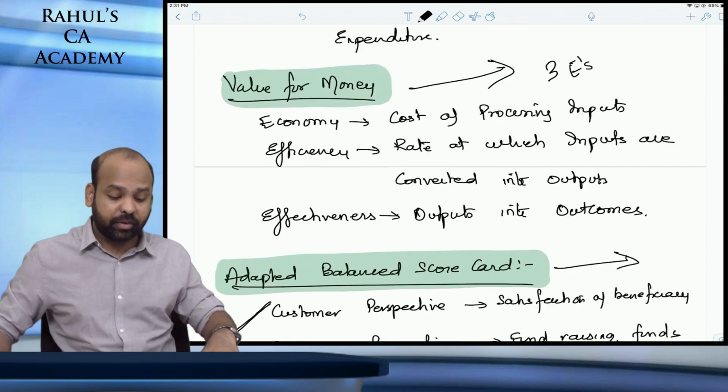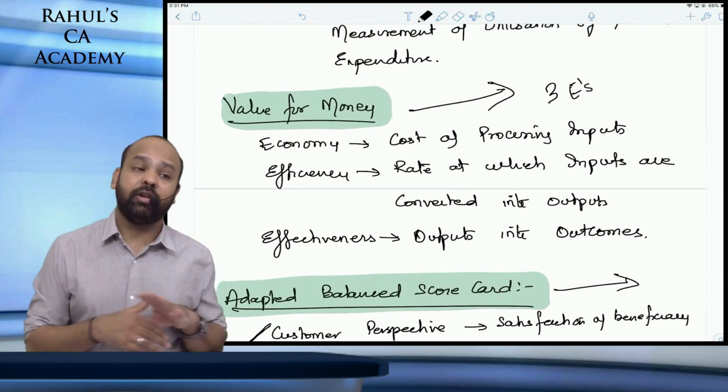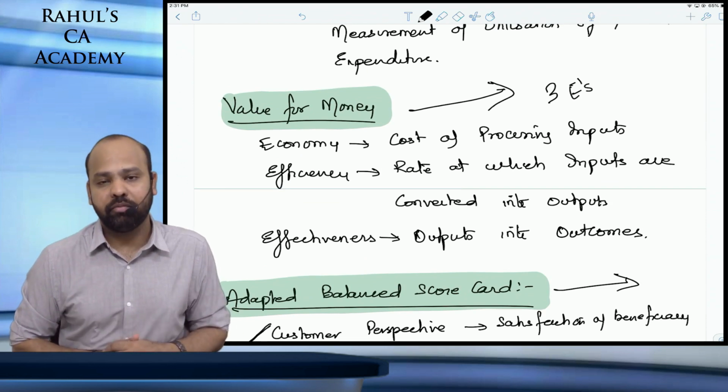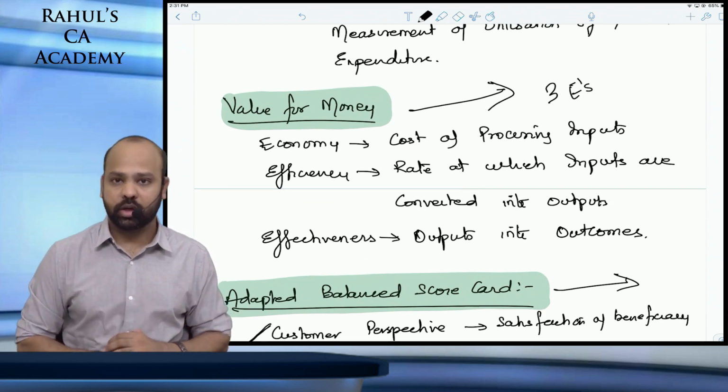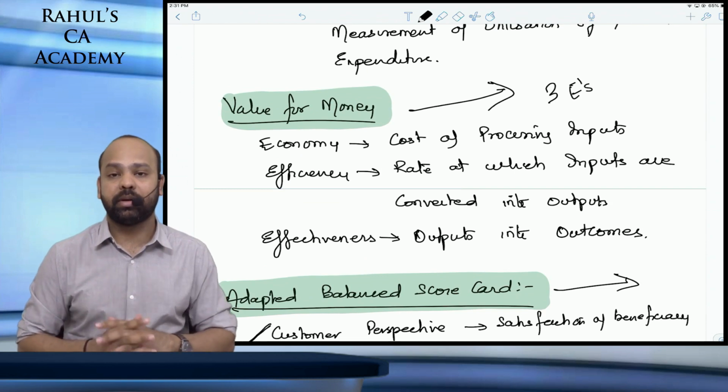So the performance of a non-profit organization can be evaluated either using a value for money framework or using an adapted balanced scorecard. That is what is covered in this chapter, the theory aspect.